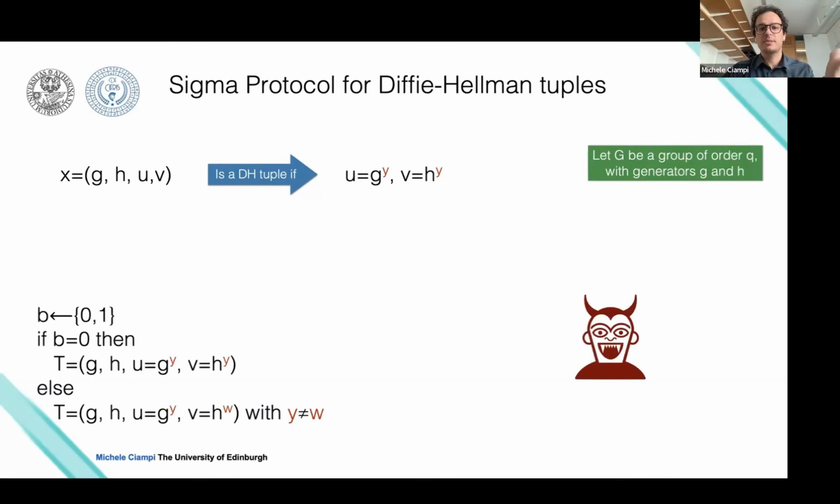It's not a Diffie-Hellman tuple if the discrete logarithm of U and V is different. The hardness assumption says that an adversary cannot understand whether a tuple is Diffie-Hellman or not. This is not about the adversary being unable to compute something; it's about the adversary not being able to distinguish whether two elements have the same discrete logarithm.